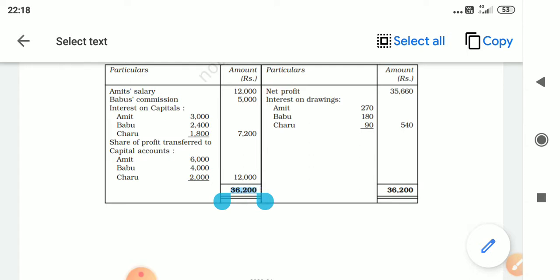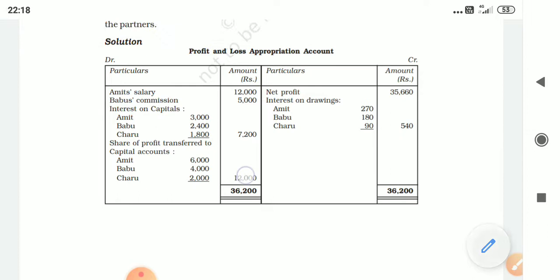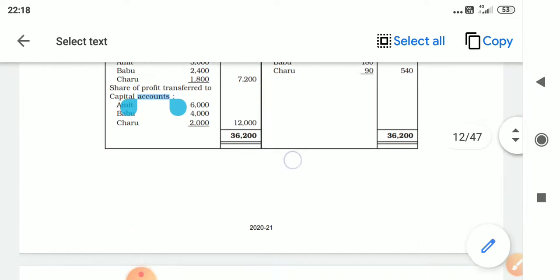So, in this question, you have 3 partners, so leave 4 lines on the debit side, then you write the total on both the sides. Immediately above the total, you write the balancing figure. Now, here you have to write capital accounts, okay? Then you have to show the individual partners' names.